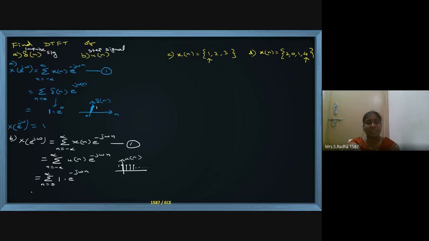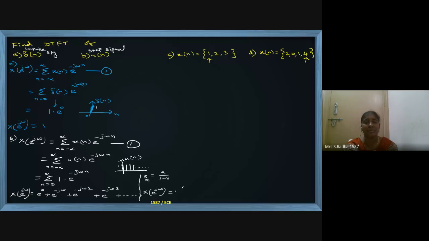If you expand the summation, for n equal to 0, e power 0, n equal to 1 means j omega, n equal to 2 means j omega into 2, n equal to 3 means j omega into 3, like that it continues. It is an infinite geometric progression. So sum of infinite terms in a geometric progression is a by 1 minus r. So I will calculate x of e power j omega using the formula a by 1 minus r.